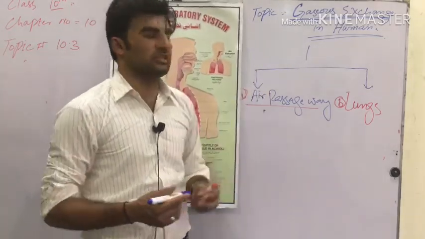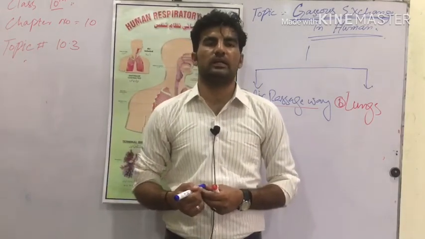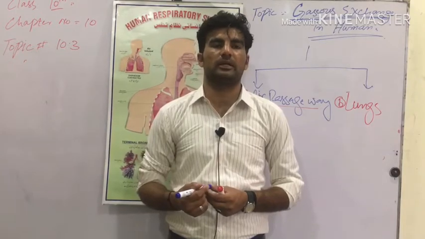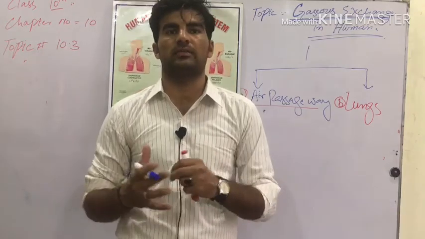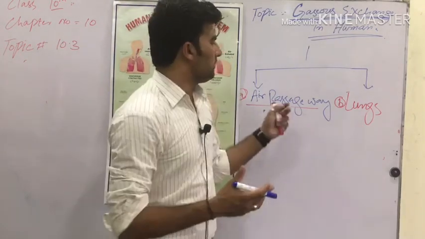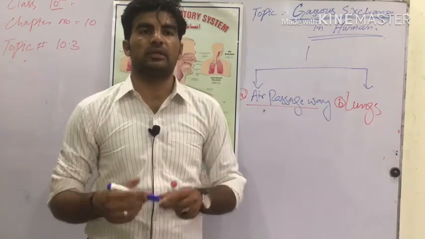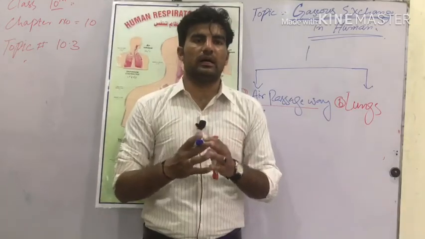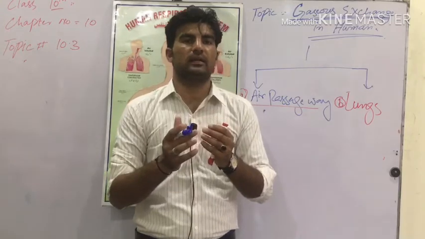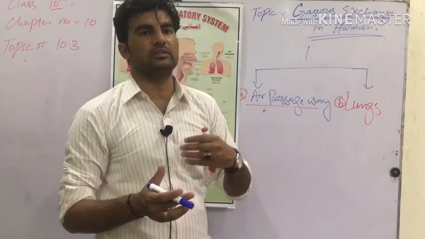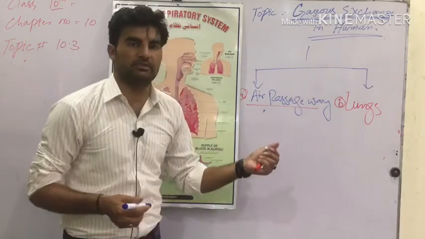So gaseous exchange in humans occurs in two ways. One is the air passageways, and another is the lungs, the specific part of the respiratory system which plays a role in the exchange of gases. Now how can we define the air passageway? The way, area or organ used for inhaling air from the environment into the lungs, into the inside thoracic cavity, is known as the air passageway.